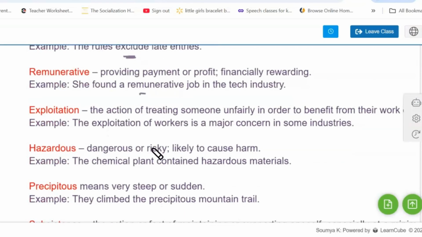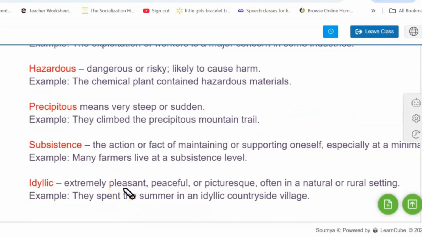Next one is exploitation. It is the action of treating someone unfairly. Exploitation of workers is a major concern in some industries. Next is hazardous. It is dangerous or risky. Example: the chemical plant contained hazardous materials. Next is precipitous, means very steep or sudden. Example: they climbed the precipitous mountain trail.